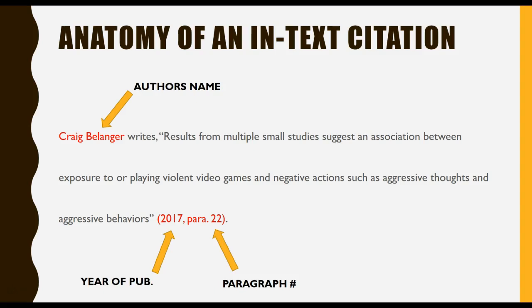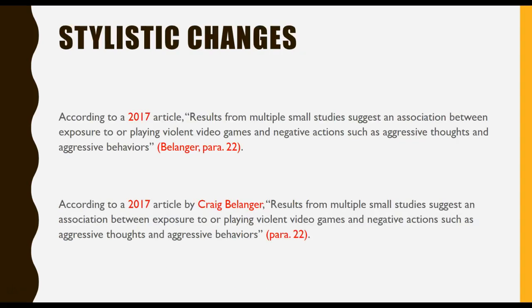This is just one example of how the citation elements are included. You can change where they go based on the style of your sentence. So in this next example, the year is included in the signal phrase, and the author's name and paragraph number are at the end in parentheses. And in the next example, the year and the name are in the signal phrase, so all that's left to go in the parentheses is the paragraph number. Depending on your writing style and the flow of your paper, you can change the order of these things around, but you need to make sure that they are all included.